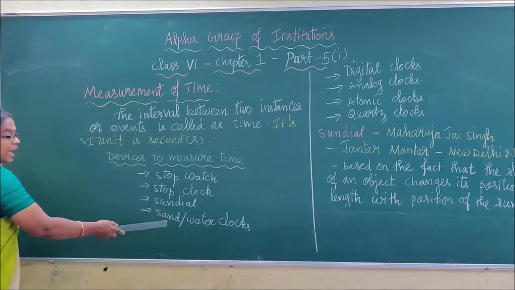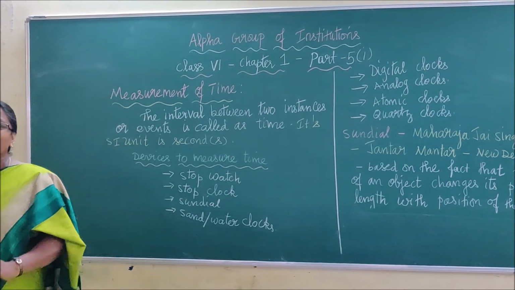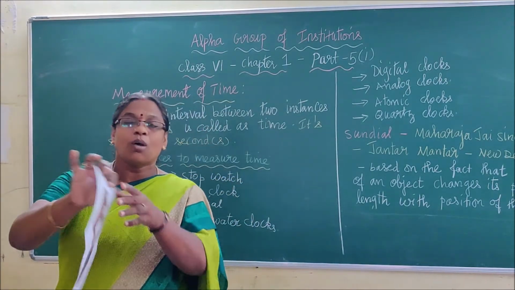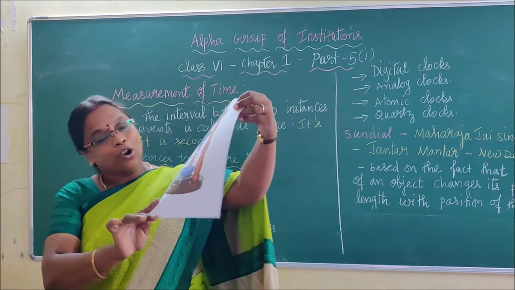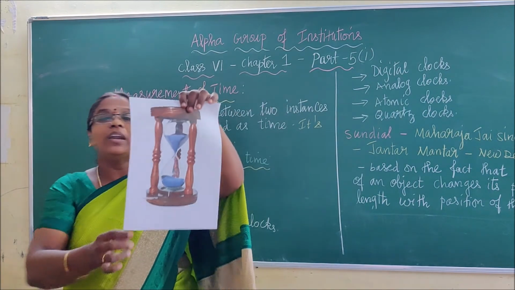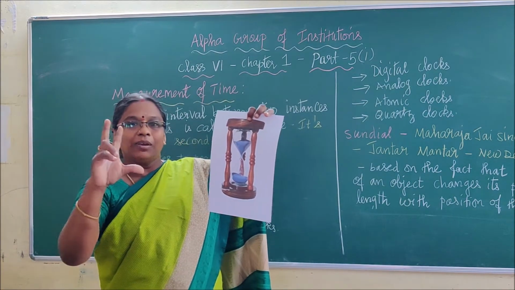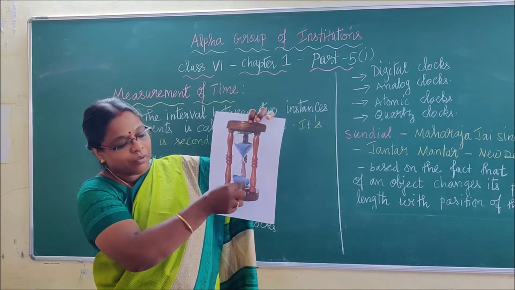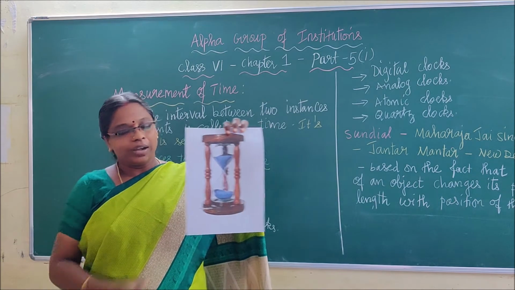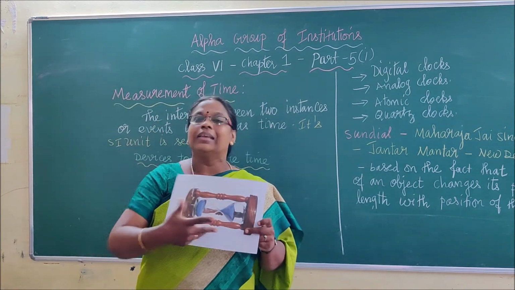Now we have sand and water clocks. This is one interesting type of clock you have seen in older cinemas, right? So this is a picture of a sand clock or water clock. In any way we can see, right? If one event is happening, the time taken for the full sand or water to completely come down, that duration will be taken as 1 standard time, right? So that is the format of water or sand clocks. Anything can be used.